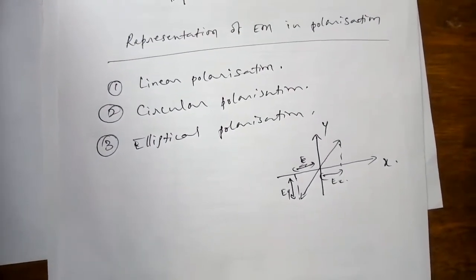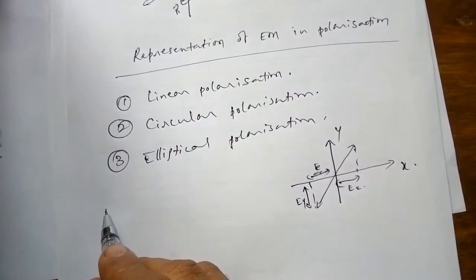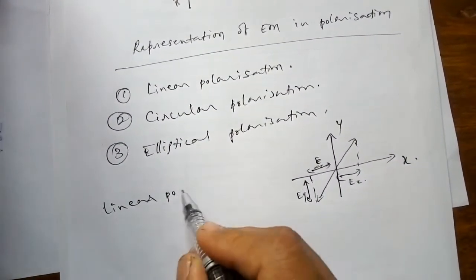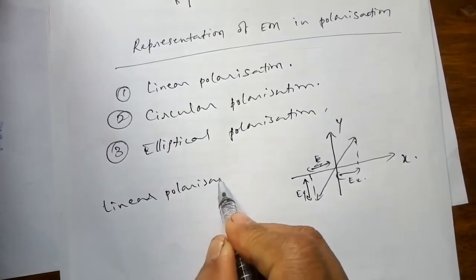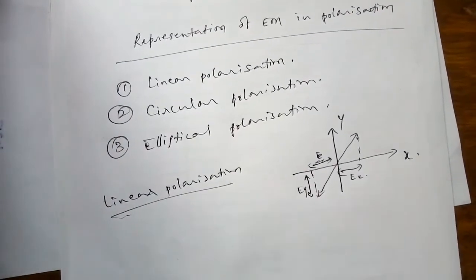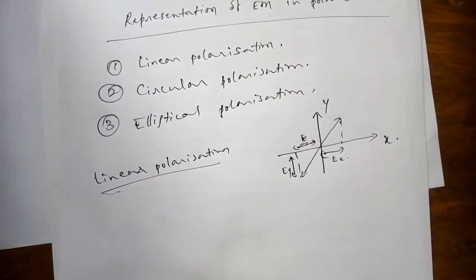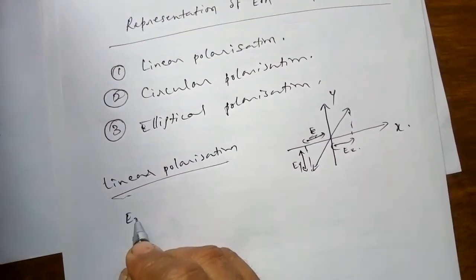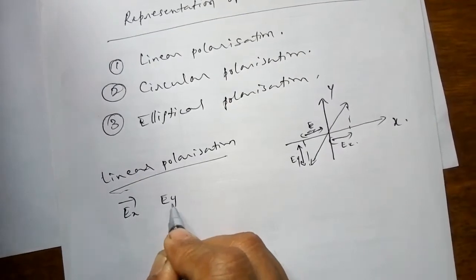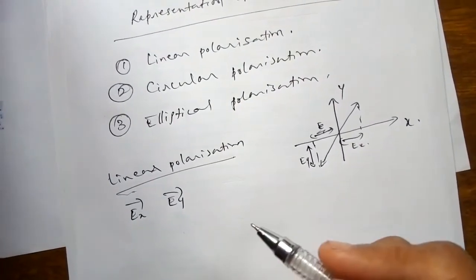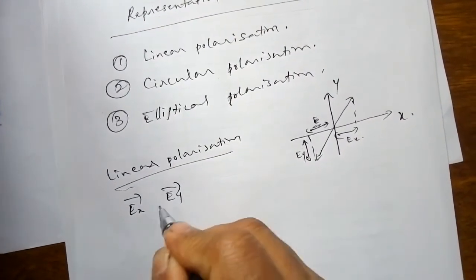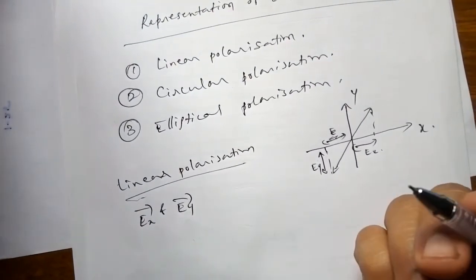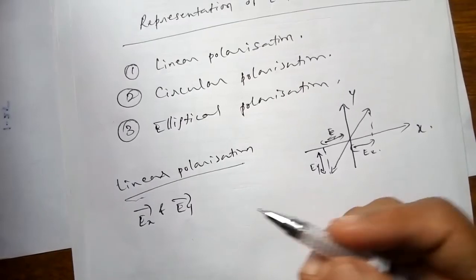So linearly polarized means linear polarization. What exactly does linear polarization mean? An electromagnetic wave is said to be linearly polarized if the components Ex and Ey are in phase. They should be in phase, and the amplitude may or may not be equal.